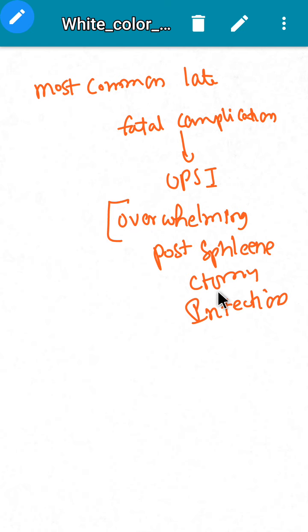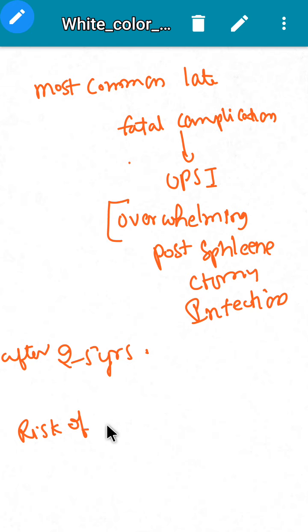You see, the spleen is very important for immunity, right? So as the splenectomy is done, infection will occur. This complication will be seen after 2 to 5 years of splenectomy. And there is also an increased risk of malignancy.